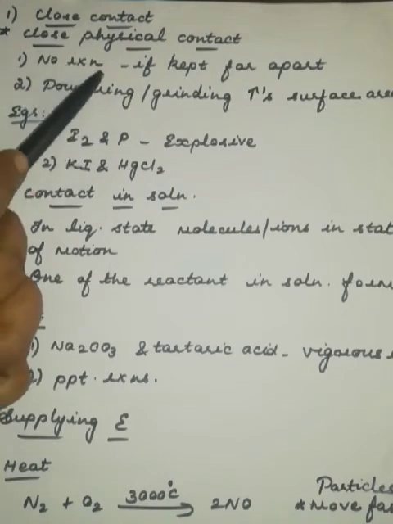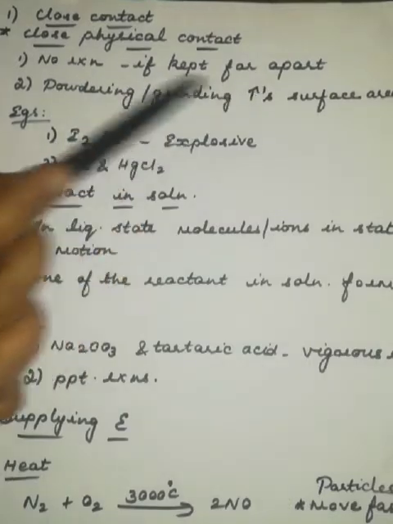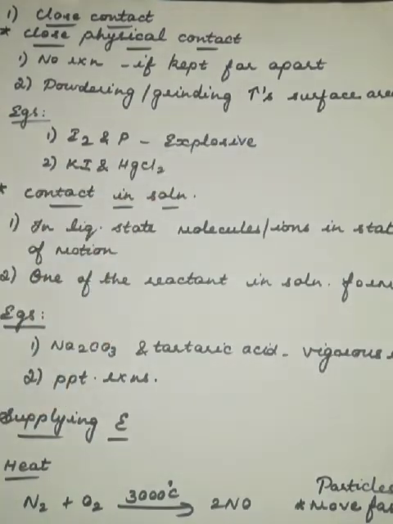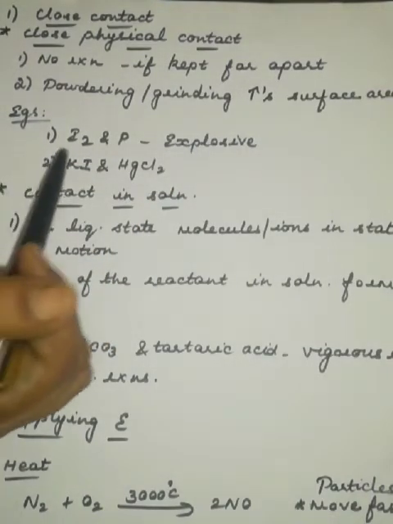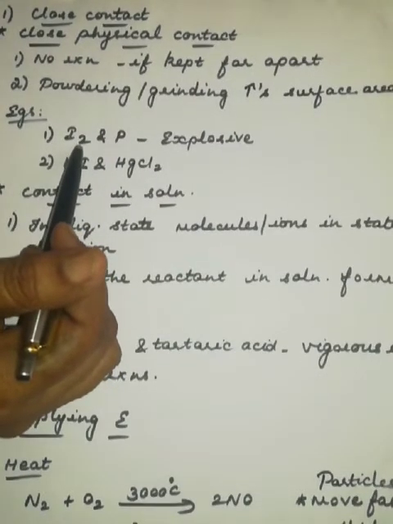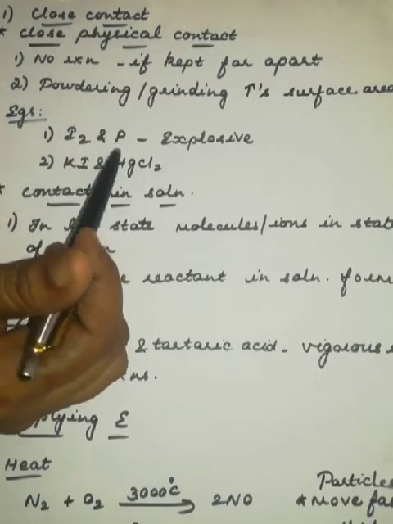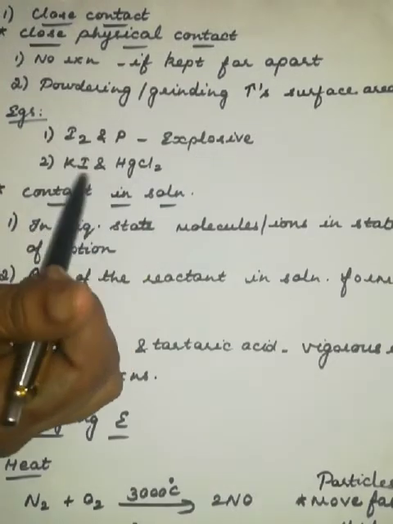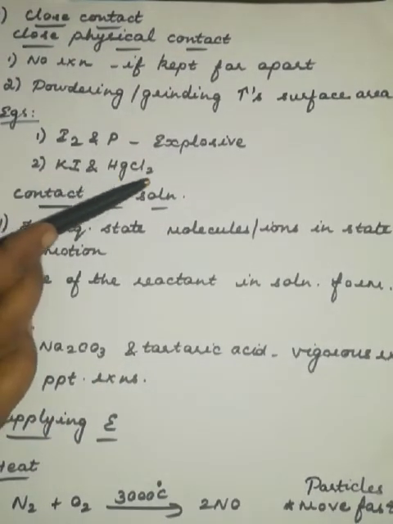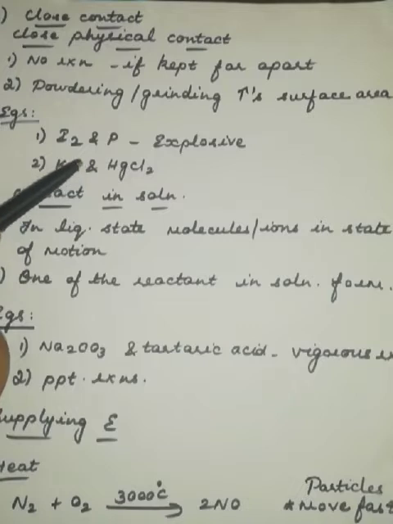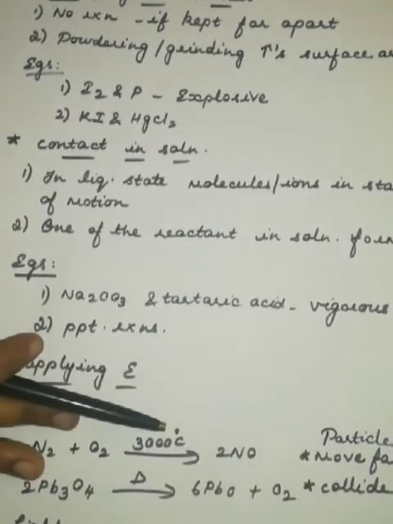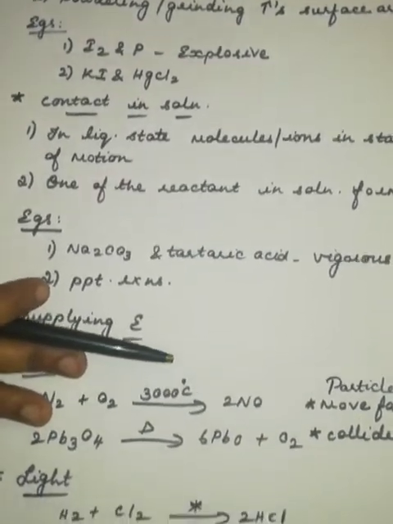That is, no reaction takes place if it is kept far apart, and powdering or grinding will increase the surface area. Examples for this kind of close contact are iodine and phosphorus. Those two are solid substances. You know the color of iodine is violet, and phosphorus, and both will react, and it is explosive. The same way, the second example is potassium iodide and mercury 2 chloride. When you bring these two chemicals in close contact, it is explosive.